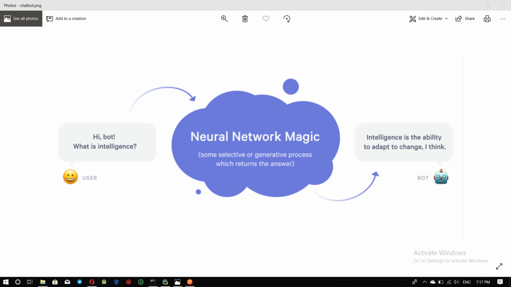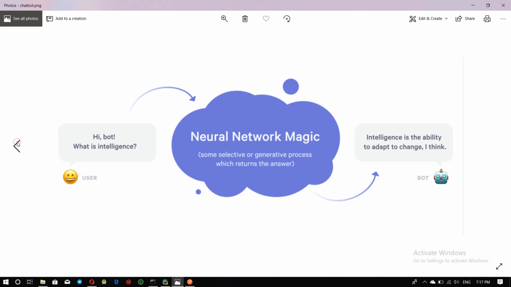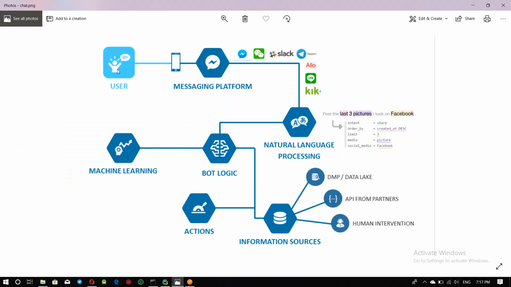So at the highest level of abstraction, a conversation agent can be modeled like this. We have the input from the user, then neural network processes, NLP processes, then the response. And the pipeline of our project is like this. We have the user, we have a messaging platform, then we have the brain of the chatbot, which consists of NLP processes.